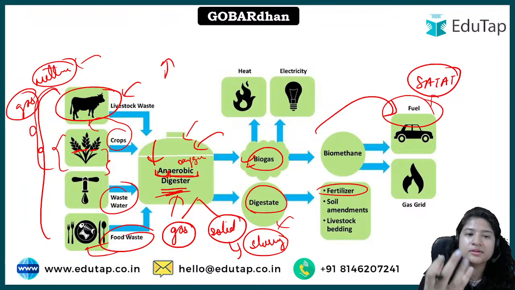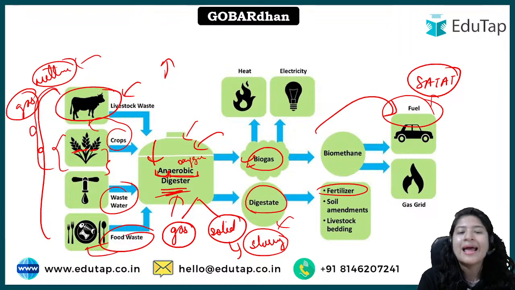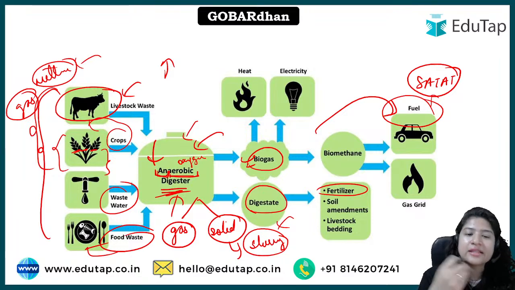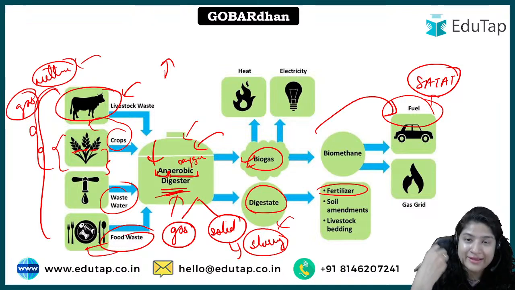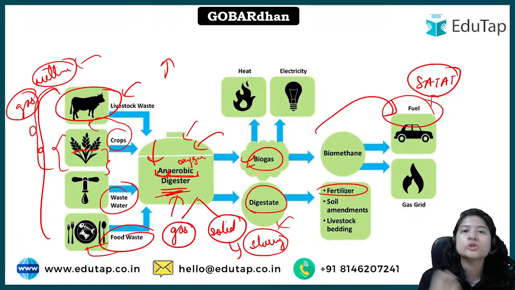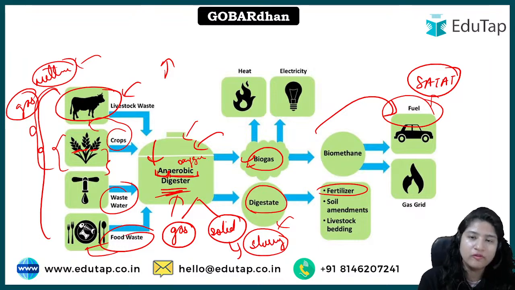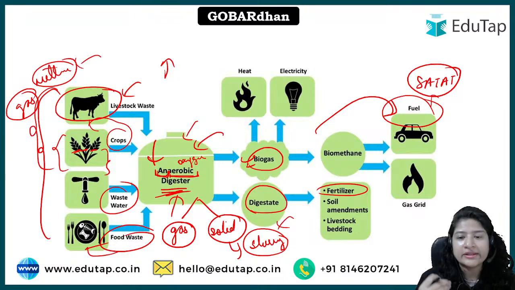these wastes, and because of that the diseases that are generated, which we talked about, are also one of the problems. And there, the methane gas, the biogas that is generated, is directly emitted into the atmosphere, which is also undesirable because methane leads to global warming. So here, the gas will be separately utilized as a fuel, and the solid, when it is in the final stage, can be utilized as fertilizer.